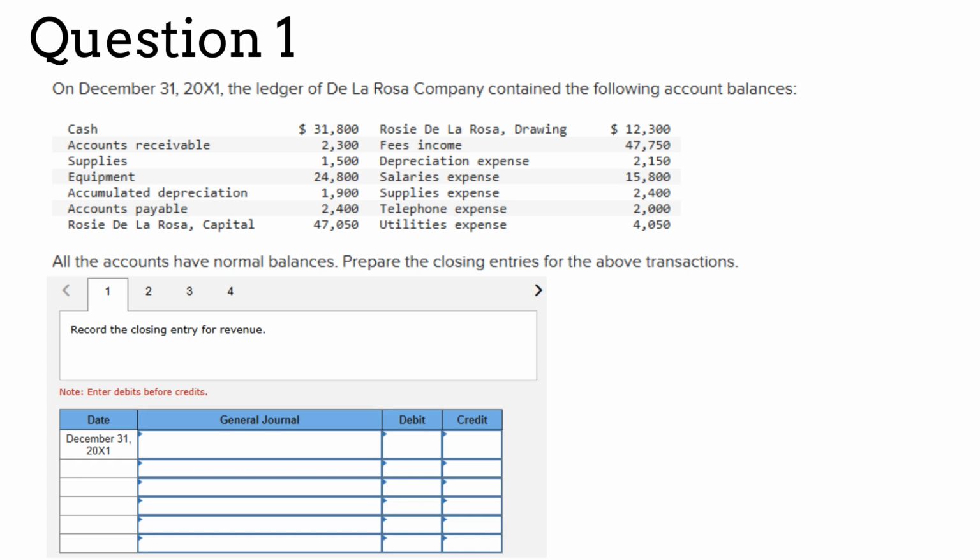So, your first task is to look at the listing of all of the accounts and determine what accounts fit into the category of temporary accounts. Once you have done that, you can start recording the first closing entry where you transfer the amount in the fees income account to income summary. Please be sure to watch the lecture video if you need to refresh your knowledge about the 4 closing entries.